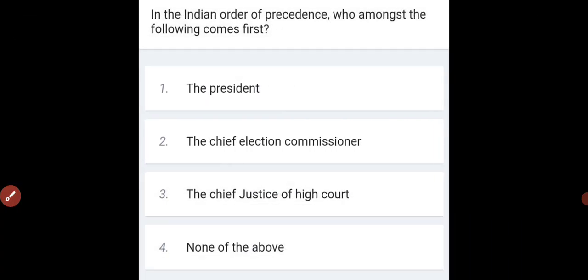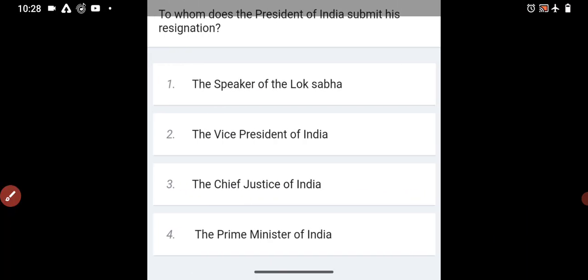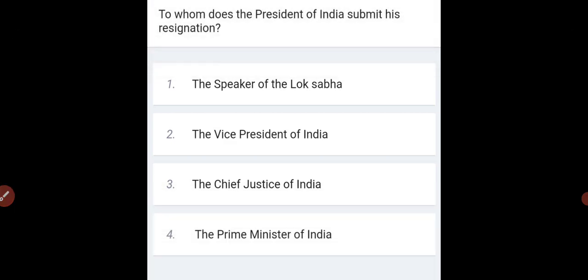In the Indian order of precedence, who amongst the following comes first? So he is none other than who? The president. Okay. Moving to the next question. To whom does the president of India submit his resignation? Okay. The options are the Speaker of the Lok Sabha, the Vice President of India, the Chief Justice of India, the Prime Minister of India.